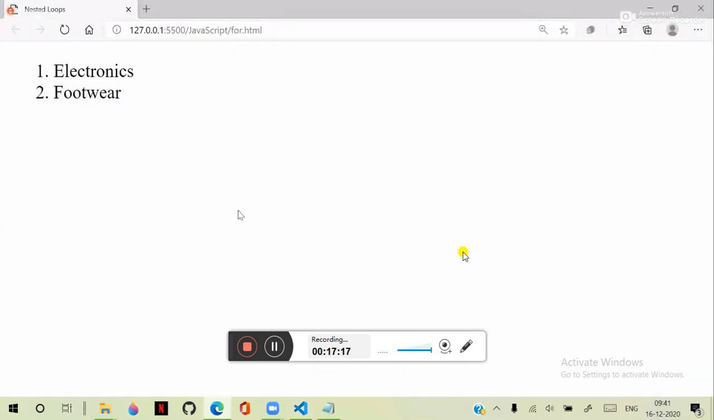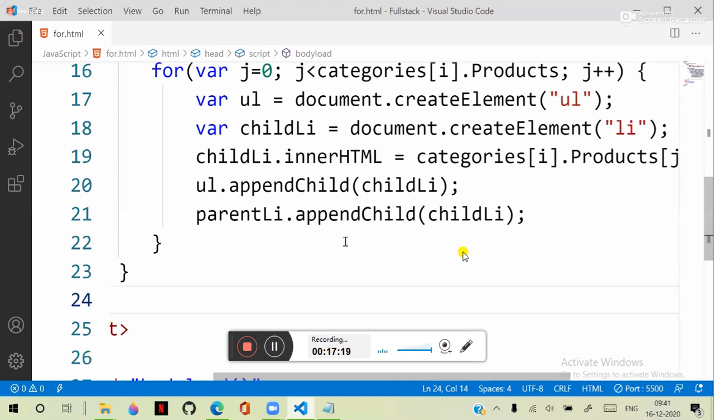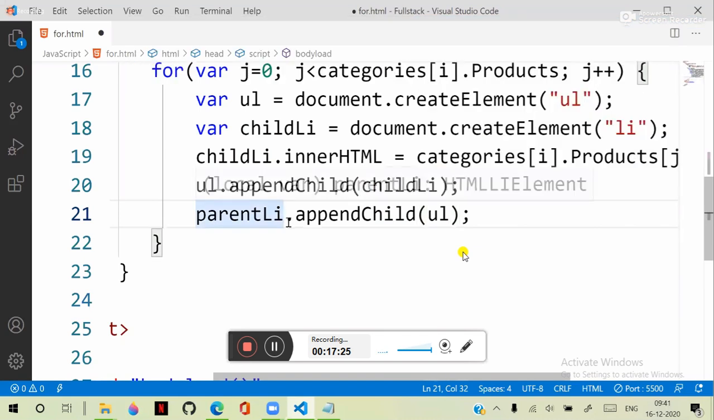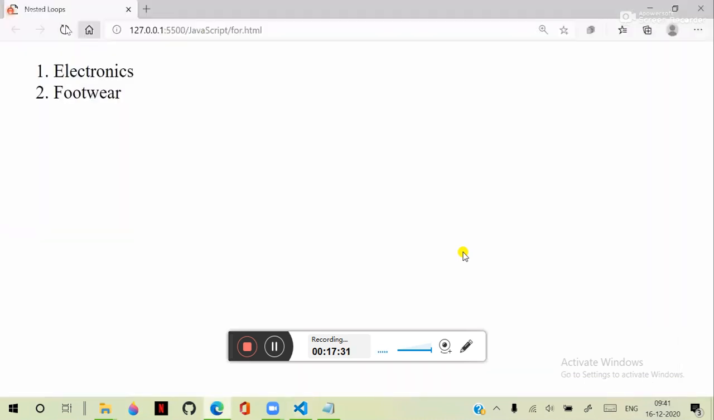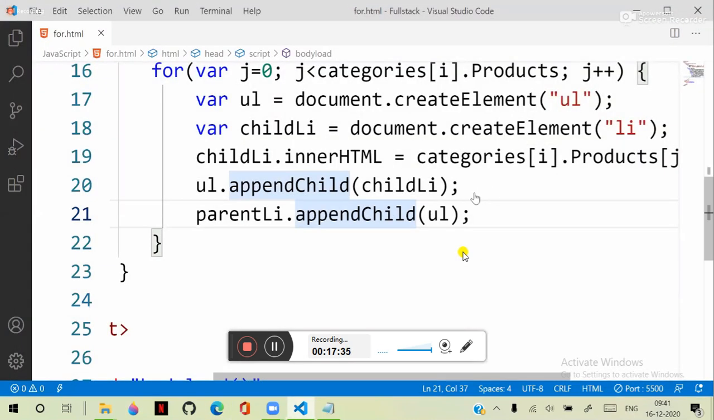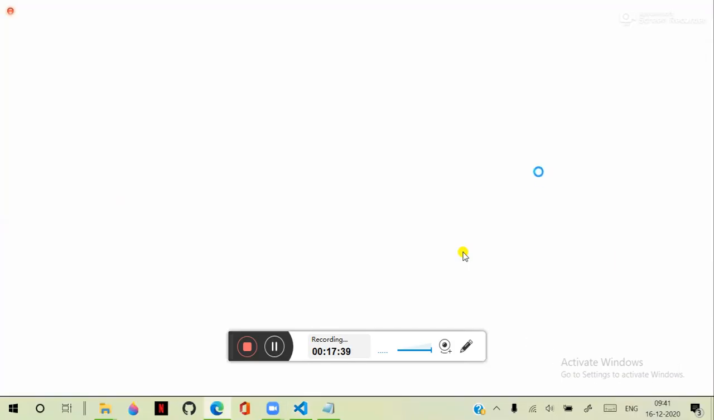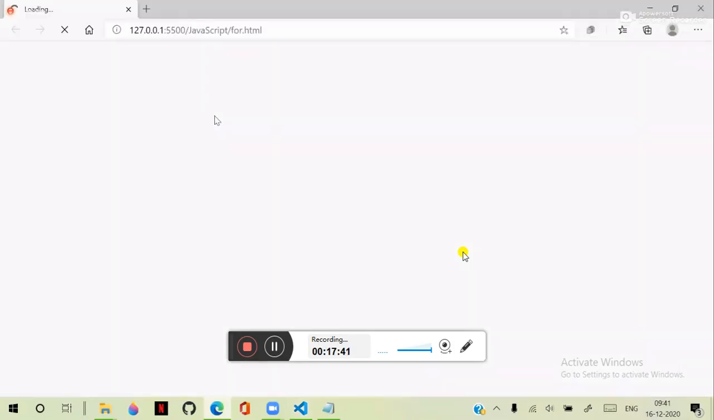So we are adding that into the parent li appendChild. Some problem. Okay, here we have to add into the parent li, we have to add ul, the unordered list must be added. This unordered list must be added into the parent list item. Then you can see it can get the details and display the details. Oh, some more issue is there.